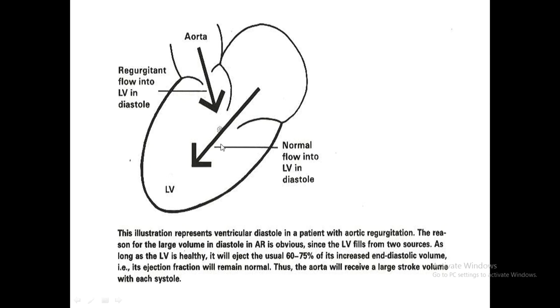Now, one more thing happens in MR. In MR, what happens? The blood goes like this also, like this also. So more amount of blood is coming back into the left ventricle. Again, there also you will get a flow murmur. So in MR, you can get a diastolic murmur. So that could be a functional murmur.